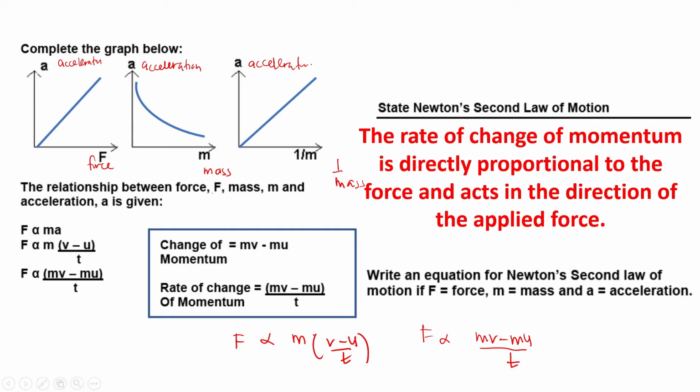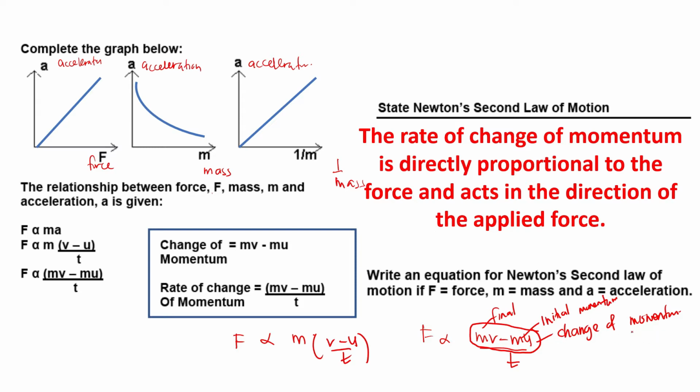So what can you conclude here? mv minus mu is the same as the change of momentum. This one is the final momentum, because it uses the final velocity, and this one is the initial momentum, because it uses the initial velocity. So this is the change of momentum: final momentum minus initial momentum.